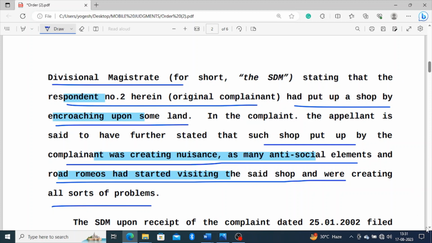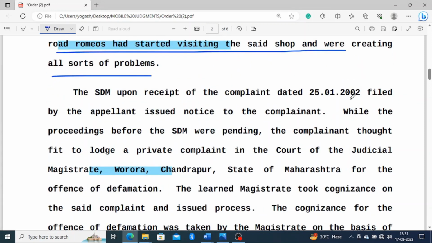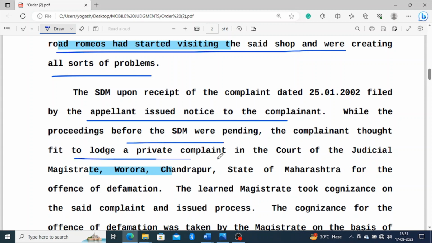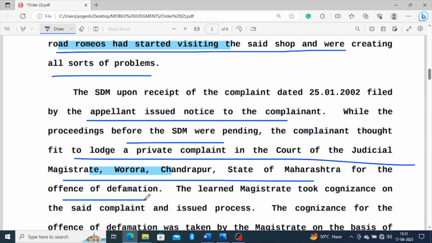So the SDM, upon receipt of the complaint filed by the plaintiff, issued notice to the complainant. While proceedings before the SDM were pending, the complainant thought fit to lodge a private complaint in the court of the judicial magistrate for the offence of defamation. It suggests that when the complaint against the complainant was pending by the appellant,